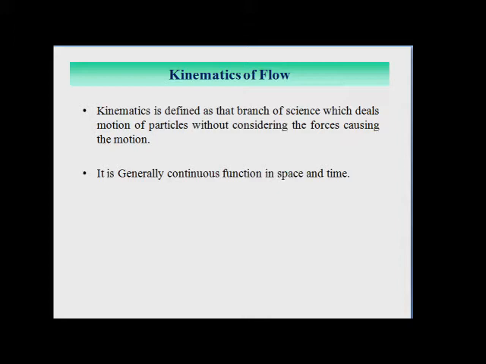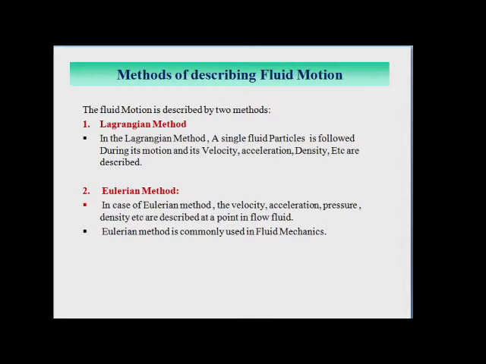Two methods are used for describing the fluid motion. First is the Lagrangian method and second is the Eulerian method. Let us see what is meant by the Lagrangian method.